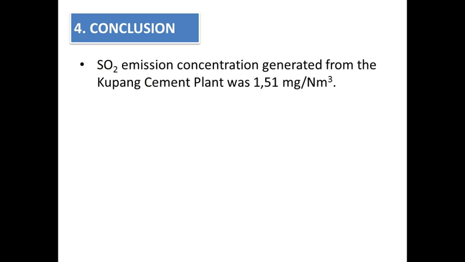Conclusion: the sulfur dioxide emission concentration generated from the Kupang cement plant was 1.51 mg per normal meter cubed. The ambient concentration surrounding the Kupang cement plant ranged from 628 until 726 microgram per normal meter cubed.